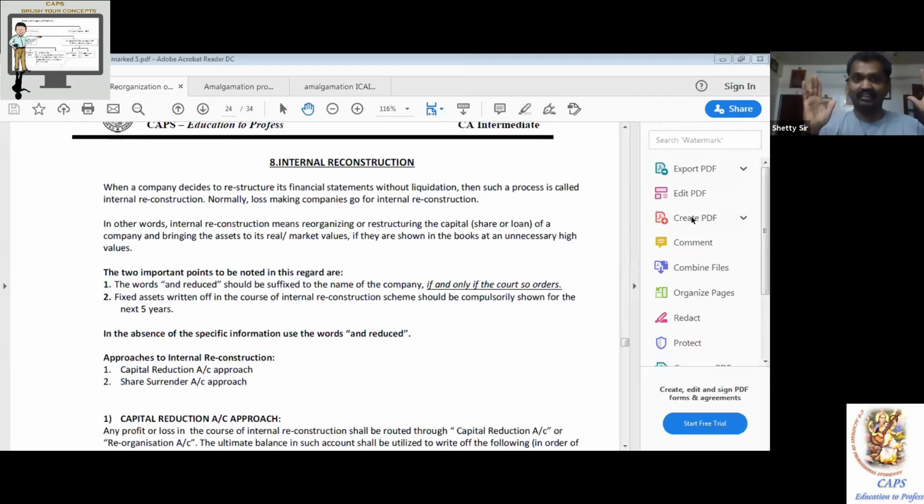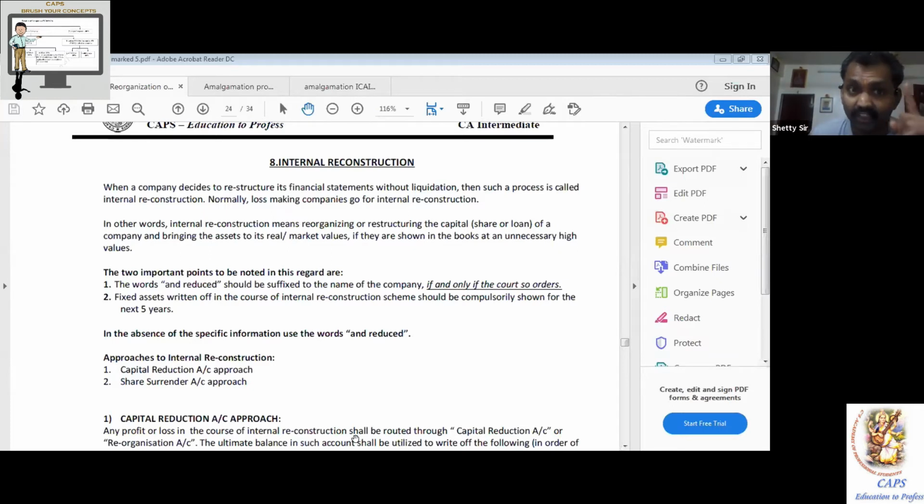internal reconstruction. Here now it is a beautified balance sheet. Earlier it had huge losses. Be careful before you make an investment, before you do anything with this company. Beware of this company. So as a caution, if the court wanted to give it to the public, only then the court may suggest using the words "and reduced". That means the moment you see a newspaper ad, A Limited within brackets "and reduced", going for a public issue, you should be extra careful.